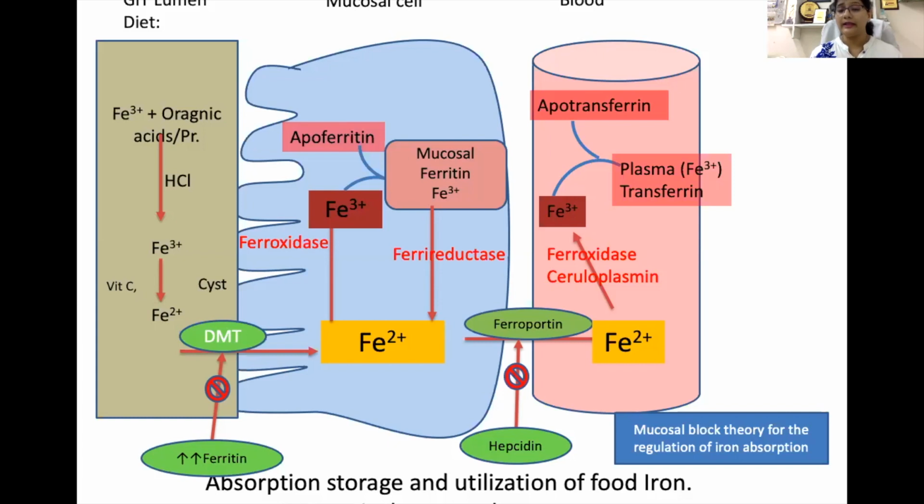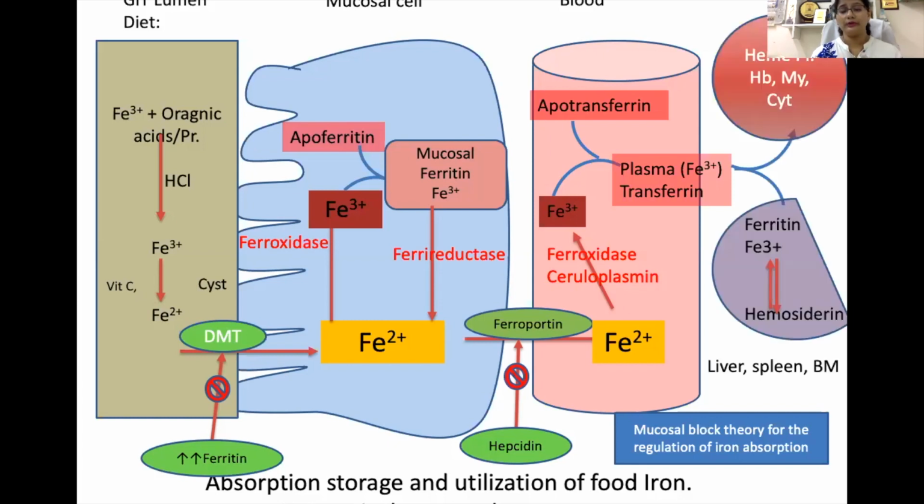And in case of iron deficiency, this total iron binding capacity increases much more. Even it can be 10 times the normal. So this is big. So you can see how it is controlled.